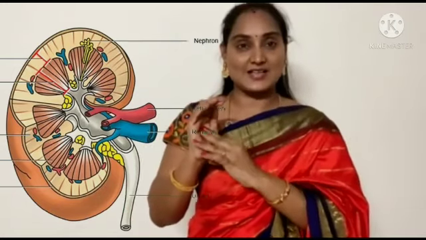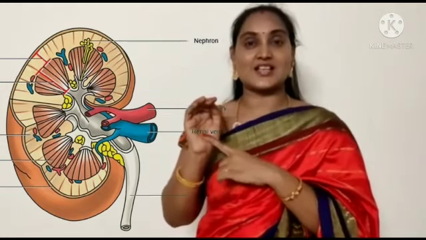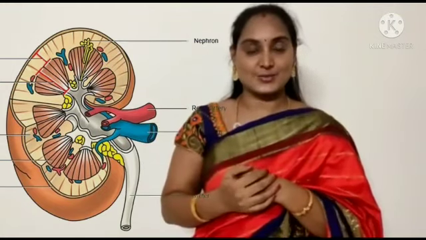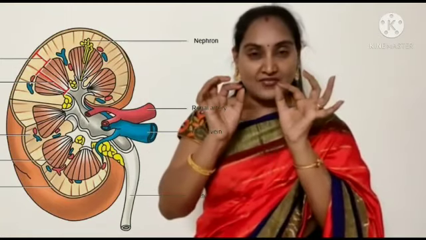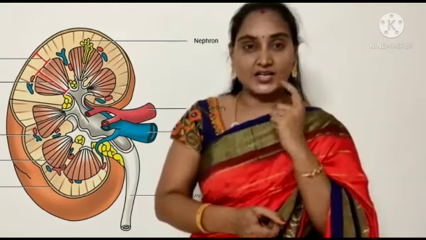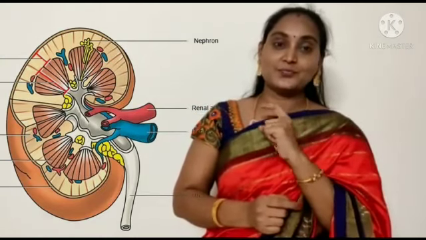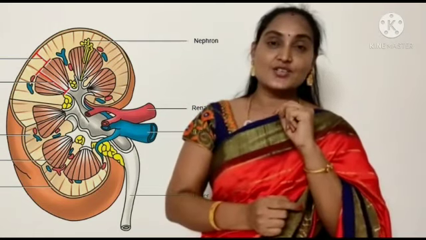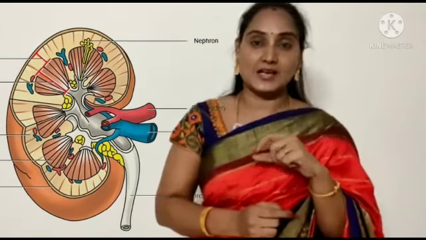To this hilus, three tube-like structures are connected. What are those three tube-like structures? If you observe very clearly, one is in red color, the other one is in blue color, and the other one is in straw color, that is light yellow or pale color.